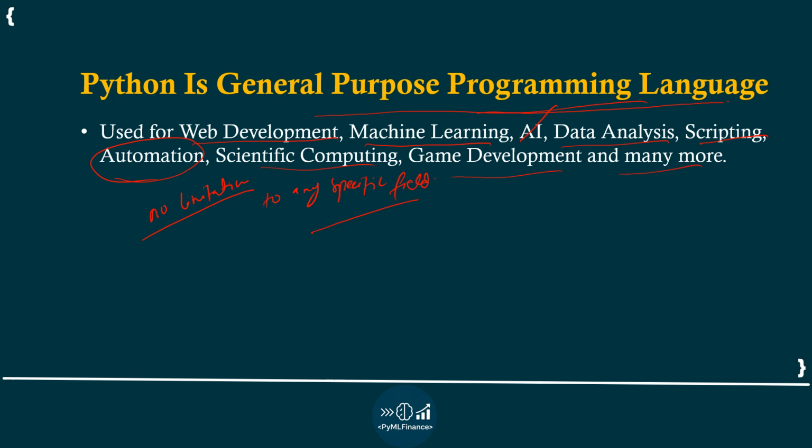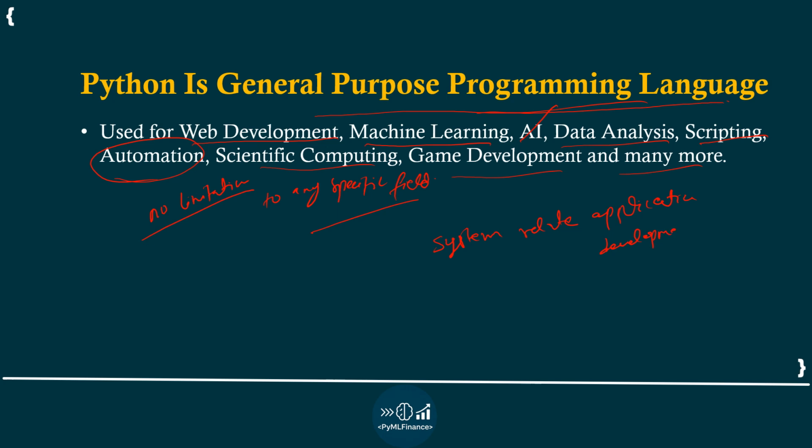If you are aware of C, it is a programming language that is mainly used for system related application development.